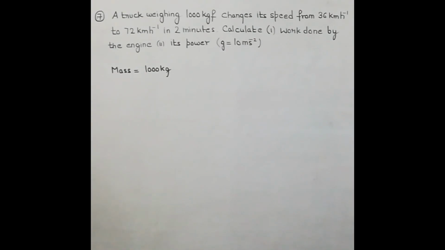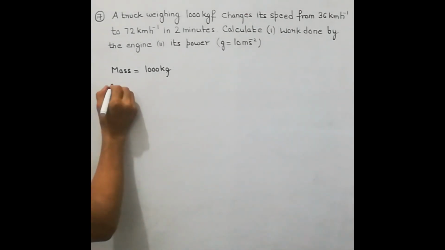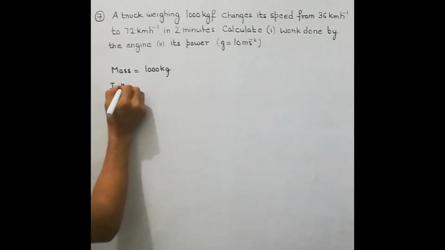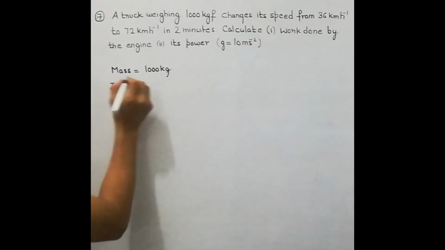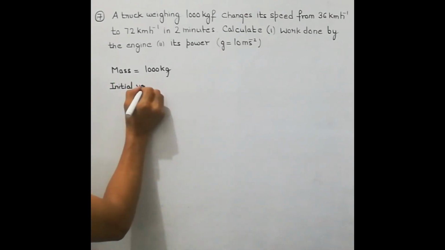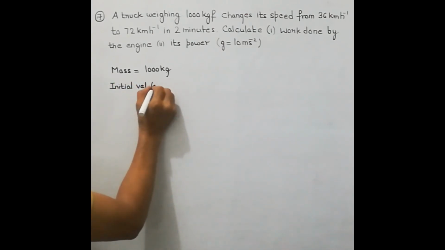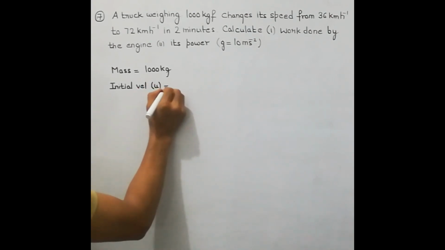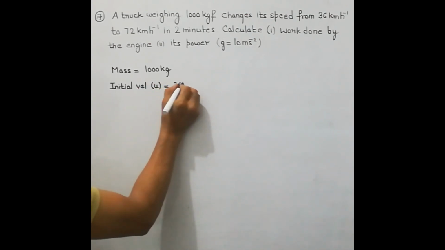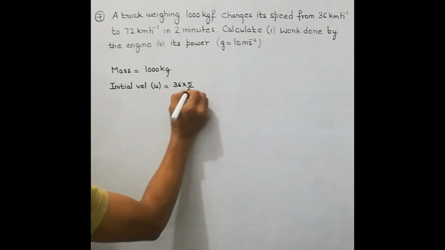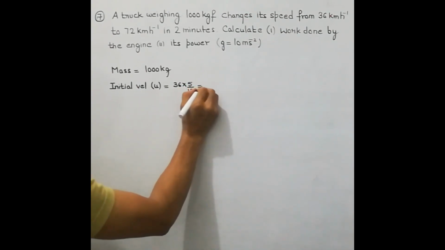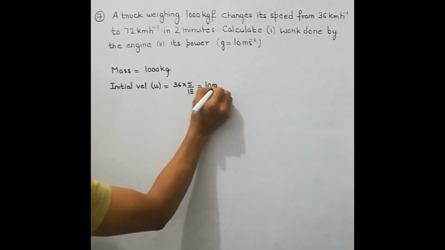Next they have given us the speed is changing from 36 to 72. So initial speed represented by U is 36 km per hour. So we are going to convert it into meter per second.